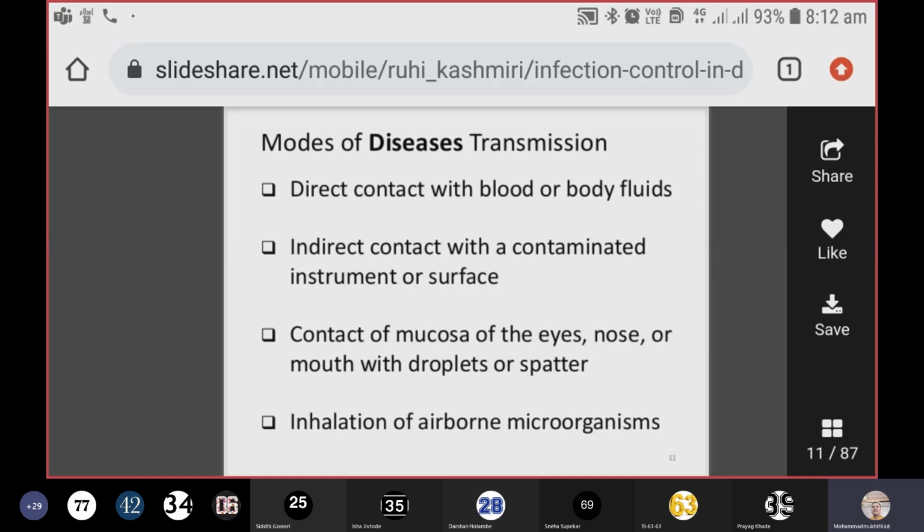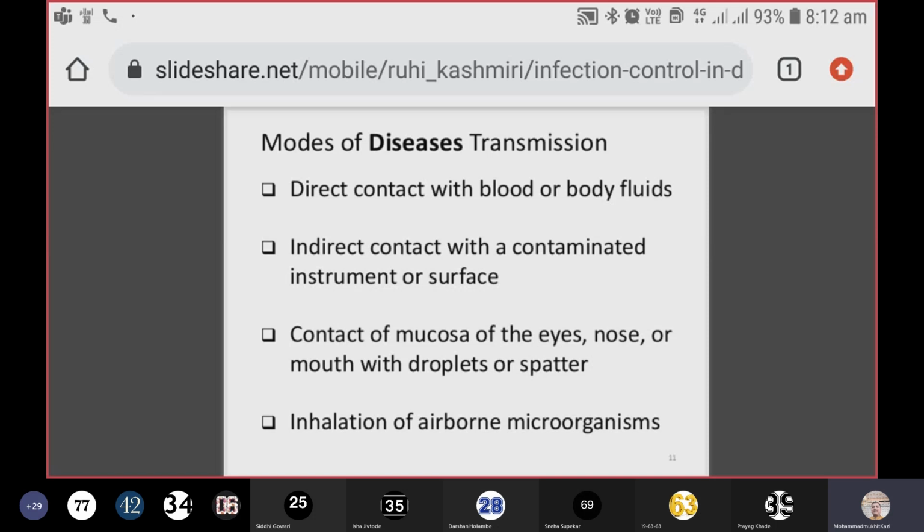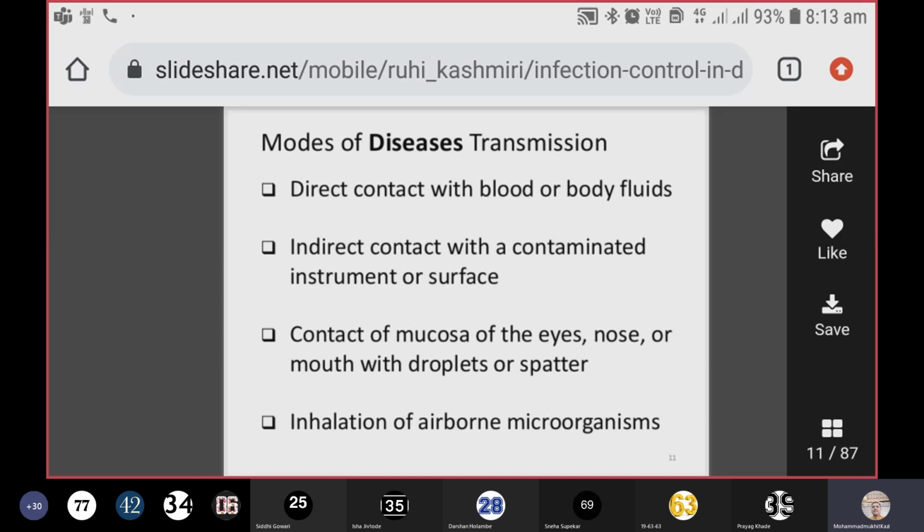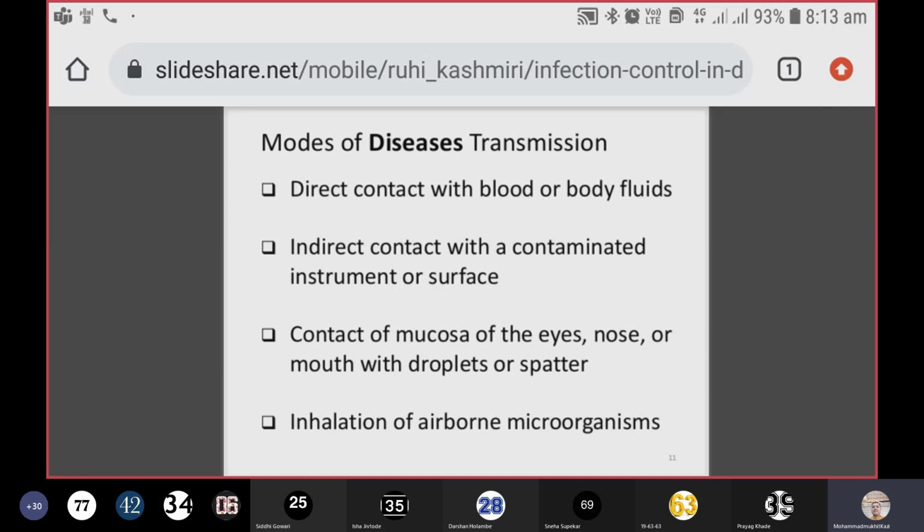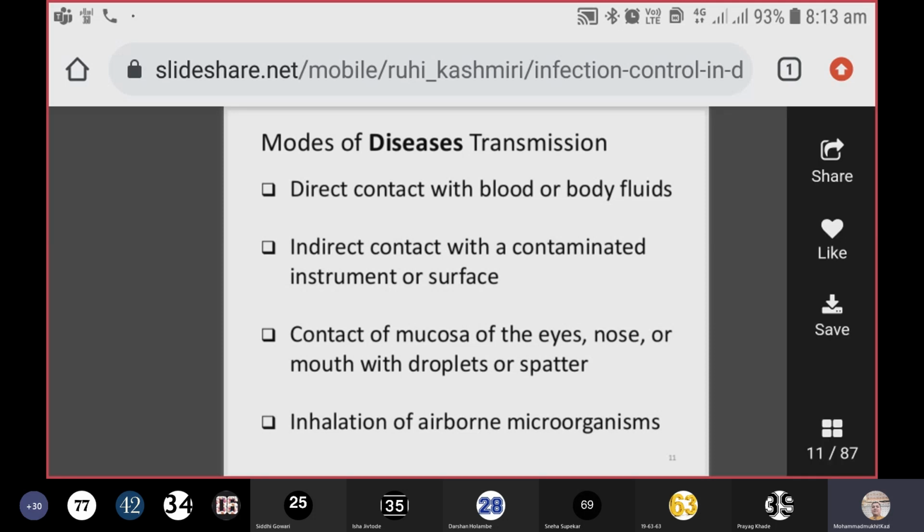Contact of the mucosa of the eyes, nose, or mouth with droplets or spatter. Now, this word droplet is very commonly used these days because of COVID-19. When a patient is positive for COVID-19, he or she coughs, sneezes, or talks to someone, generating lots of droplet nuclei in the air. These droplet nuclei remain suspended in the air for quite some time, and the people around that patient will inhale those droplet nuclei and get infected. So it can be transmitted through the eyes, nose, or mouth to a person in the vicinity of that positive patient.